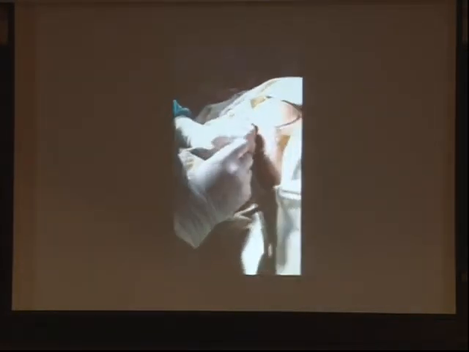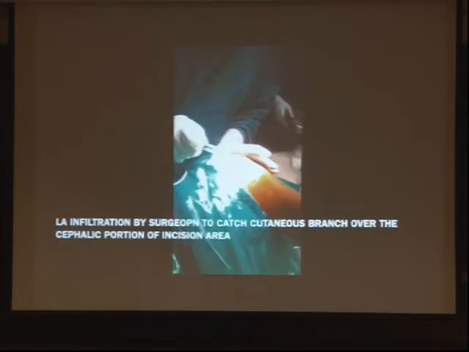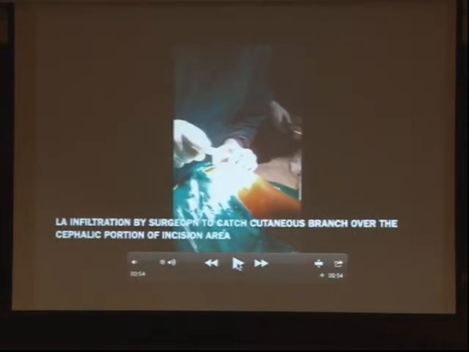Now this is the sciatic block, same patient. This is a proximal approach. Now this is important. So what is here? The incision comes from here. The hemiarthroplasty incision is from here to here, isn't it?